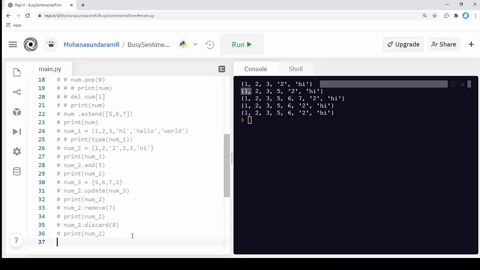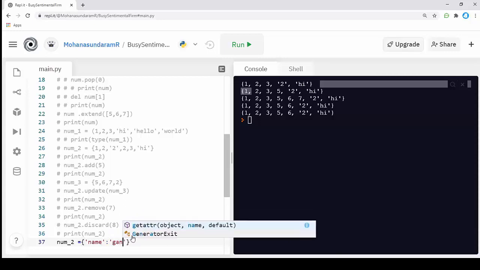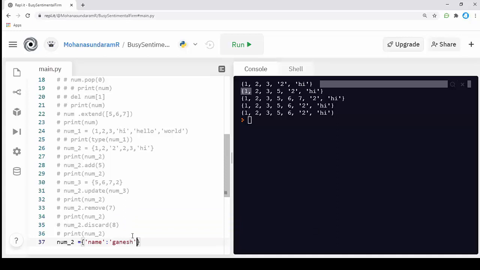For creating a dictionary, I'm going to call a new variable num2, and I'm going to open my curly bracket and specify the key and value pair. As I said before, name is a key here and the value for the name is a value. This is called a key and value pair in a dictionary.